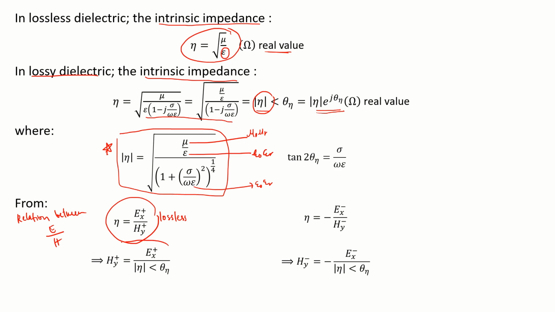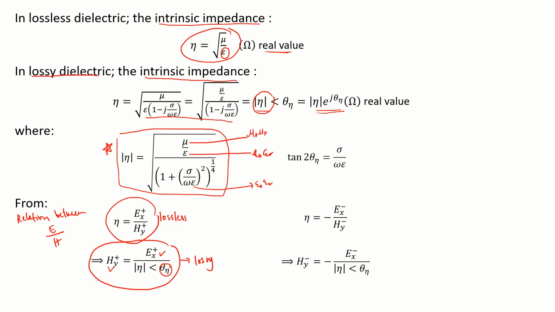However, in the lossy medium, the relation will be given to us as such. We can see here that the electric field and the magnetic field have a different phase based on a value of theta. The value of theta gives a different phase between the magnetic field and the electric field.